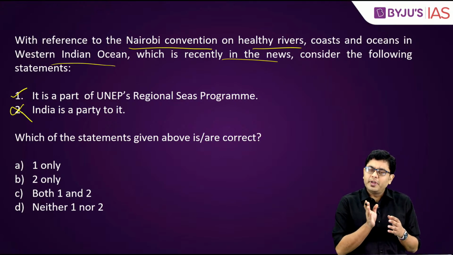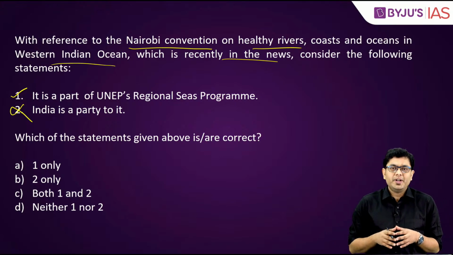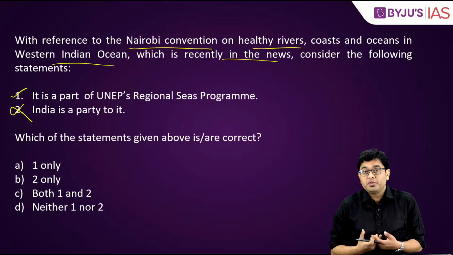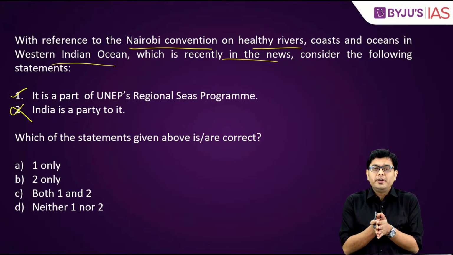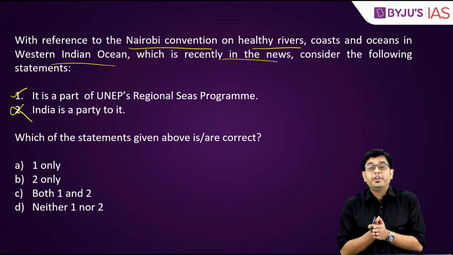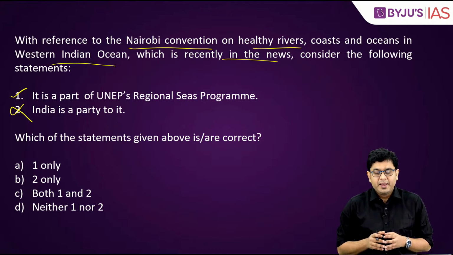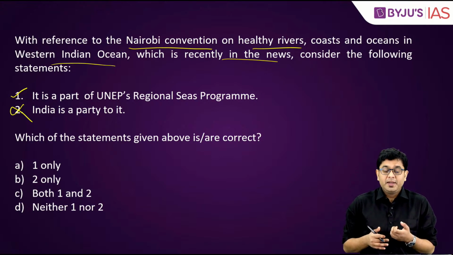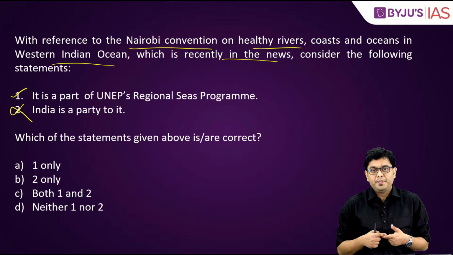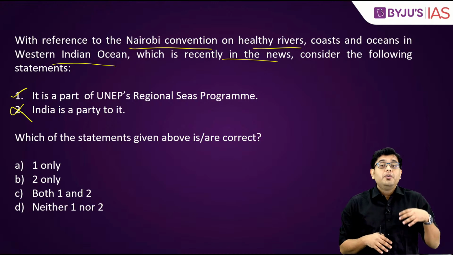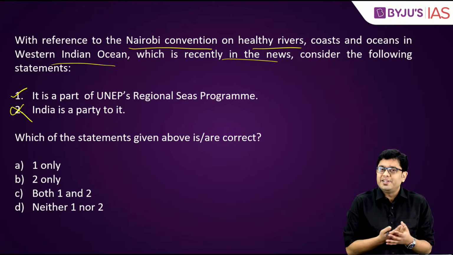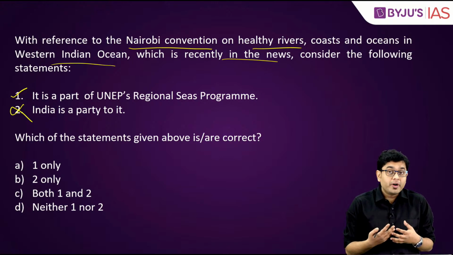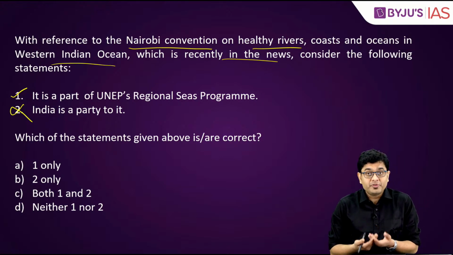So, across the region of the Western Indian Ocean, again, there has been a significant amount of water stress. And more importantly, freshwater sources are threatened. And freshwater sources, oftentimes, they dry up and they need to be conserved. Last year, we had seen the Okavango Delta and the Okavango Basin in Africa, which already had faced a significant amount of threats.